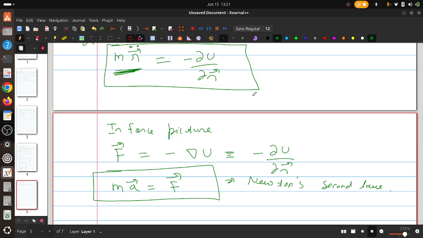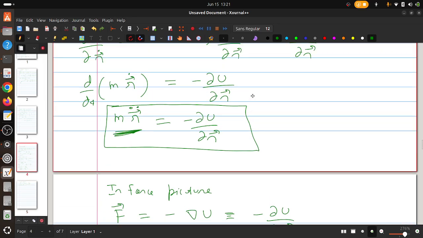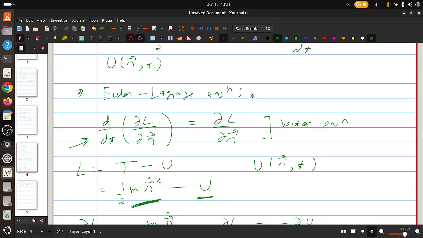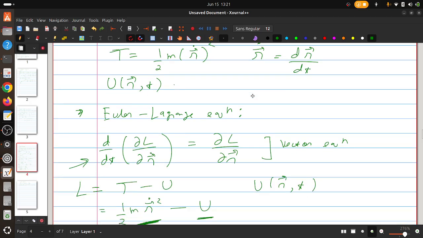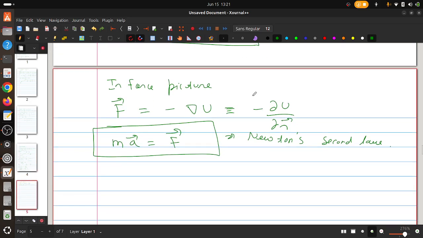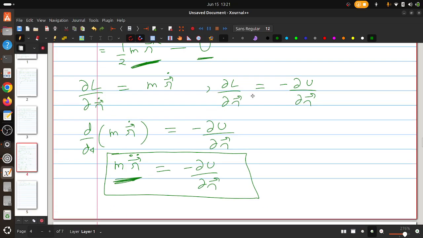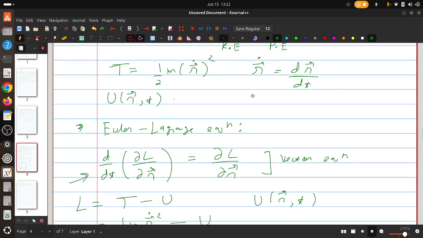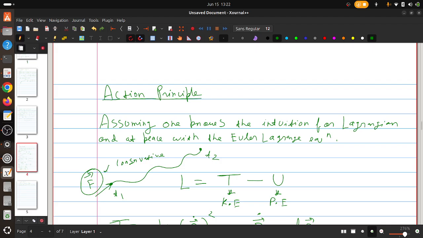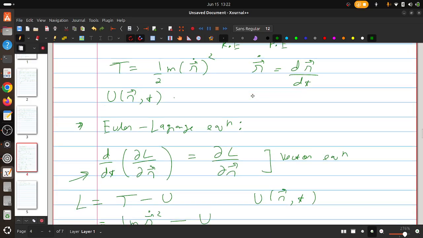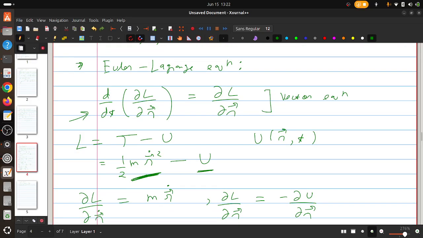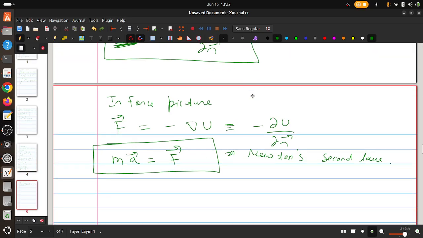Okay, I think that is enough for the first introduction, I mean, for the first video. In the subsequent videos, I will talk about the action principle, which I've promised here, and then derive this Euler Lagrange equation using the action principle.